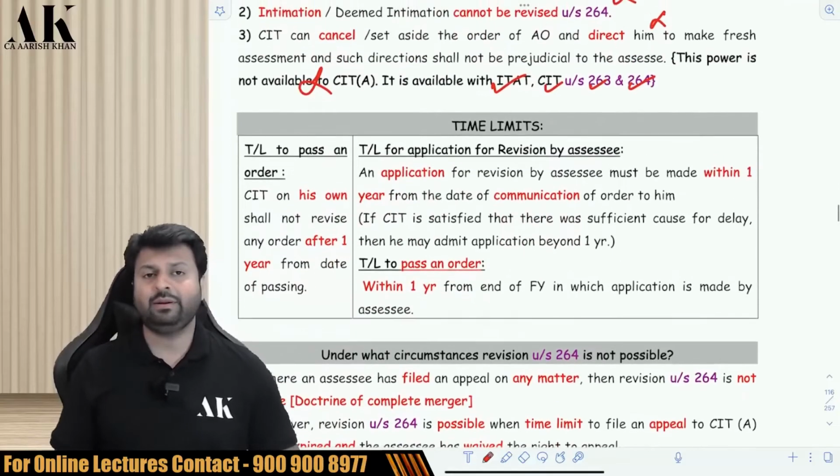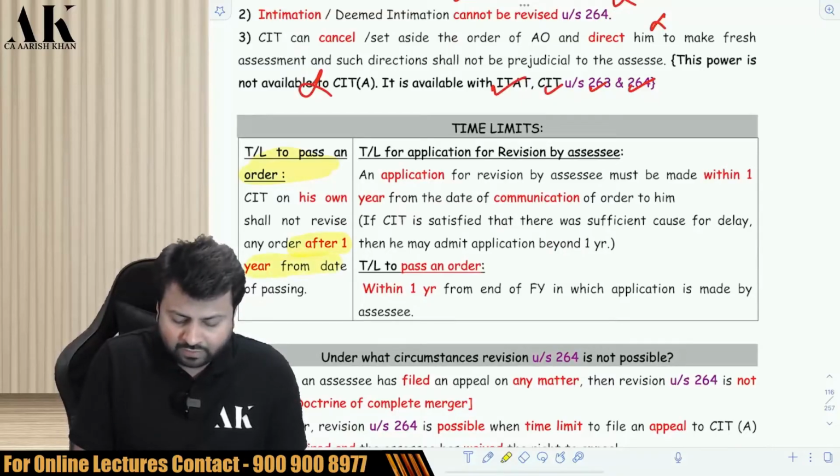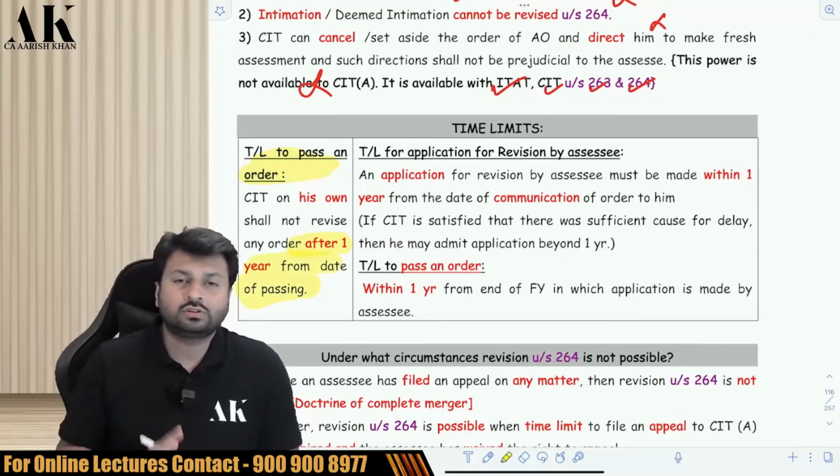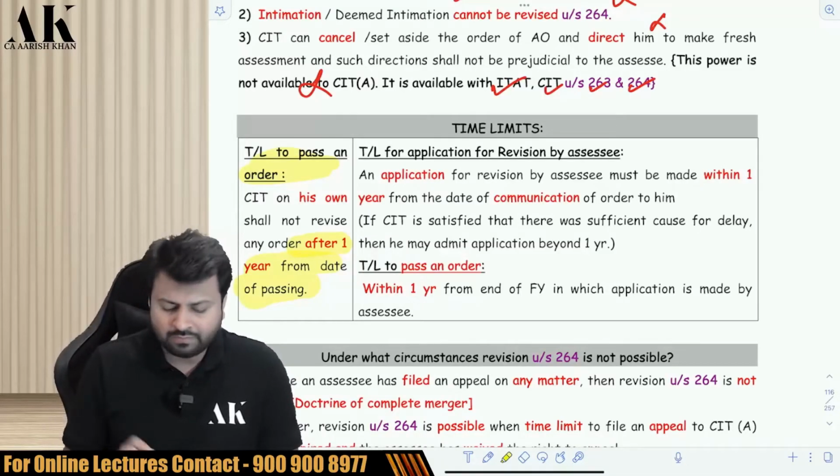Now, what is the time limit? There are 3 time limits over here. If the CIT wants to suo motu revise the order, then it has to revise the order within 1 year from the date of passing of the original order. So within 1 year from the date of passing of the order.